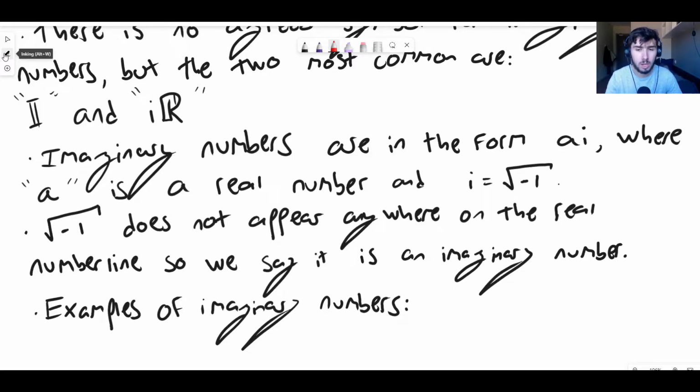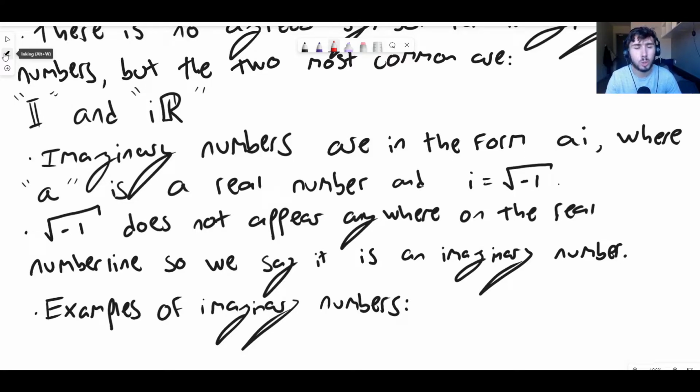Think about this. Think about any positive number. If you square it, if you multiply it by itself, it gives back another positive number. For example, 3 squared is positive 9. But consider a negative number. Let's say minus 3 squared. Minus 3 squared is not minus 9, it's positive 9 again, because it's two negative numbers multiplying together to make a positive.